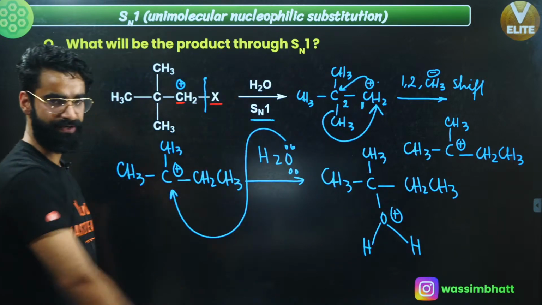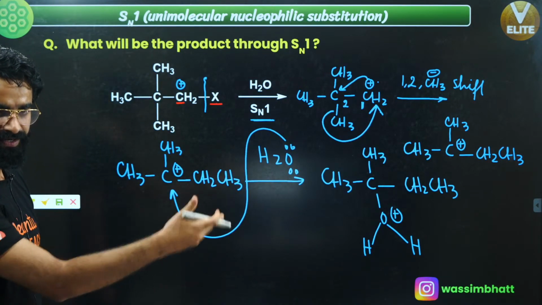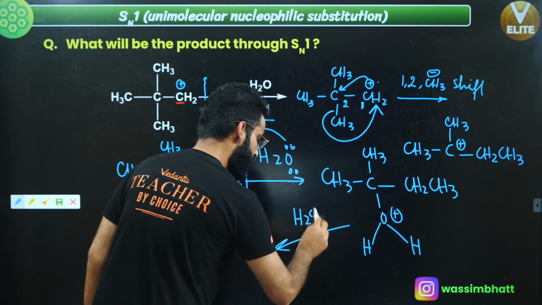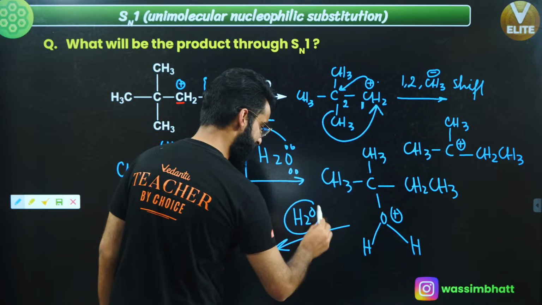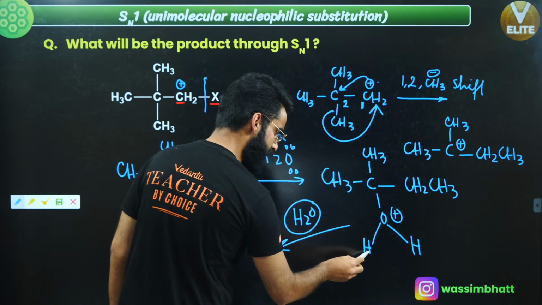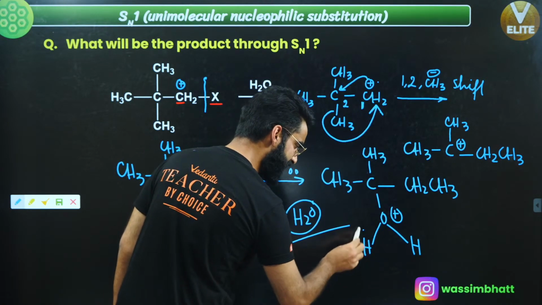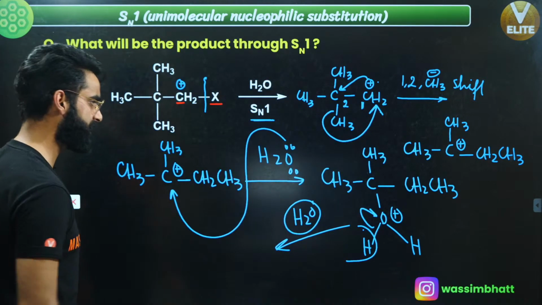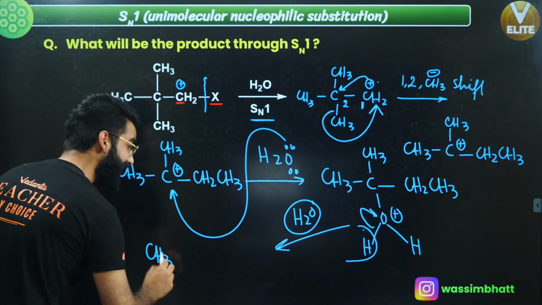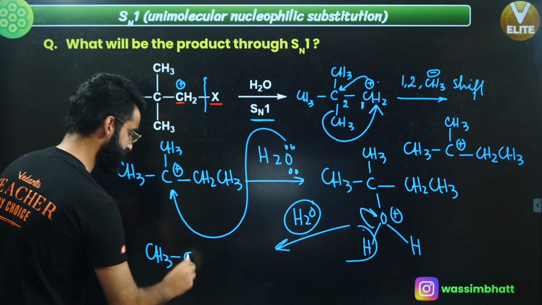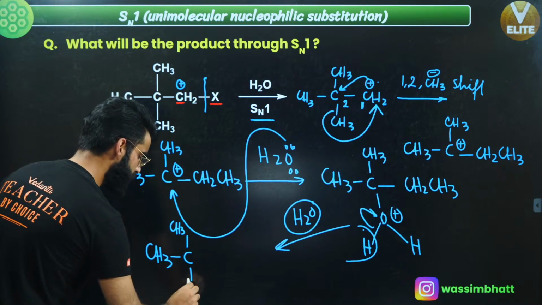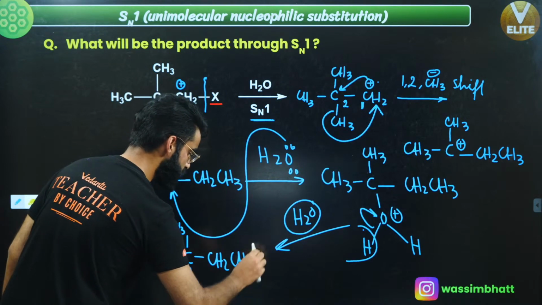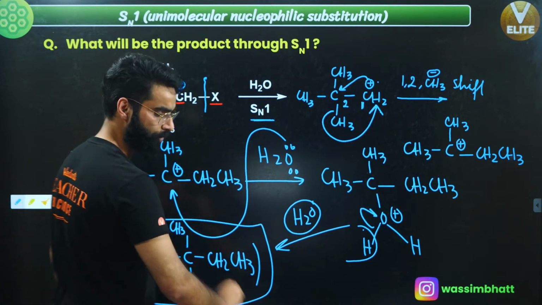Now, what is the next step which is going to happen after this? Again, this water, which is my solvent, is now going to act like the base. It's going to take hydrogen out from here as H positive. And if hydrogen leaves as H positive, that means this bond will be broken down towards this oxygen. So what is the final product which you get over here? The final product and the major product, I must say, is going to be CH3 on the top. You have got OH attached, and with this you have got CH2, CH3 as well. Correct? This is the major product which I got in this case.